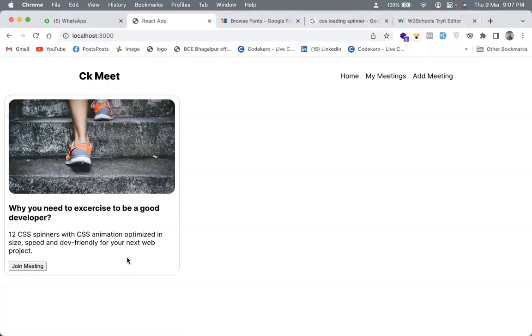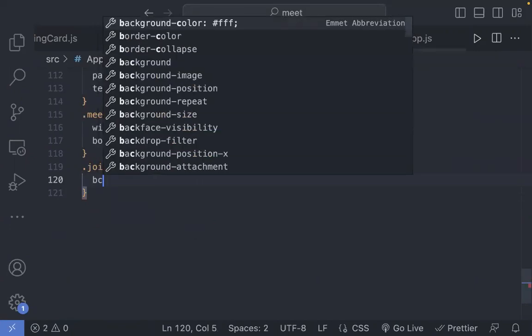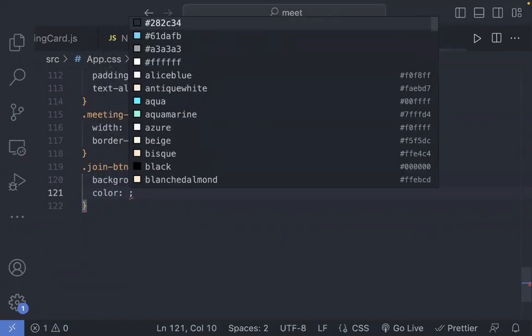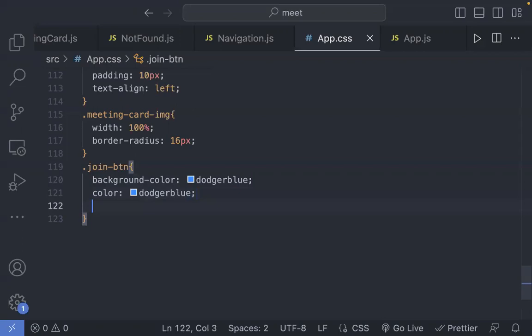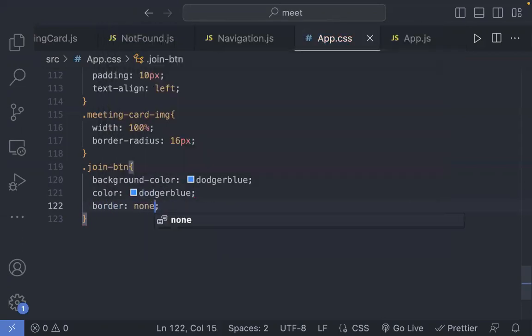Now I need to style this join meeting button. And for that, I'll say we have this join button. And I could say that we have a background color called Dodger blue. I could say that the color is also Dodger blue. The border is going to be none.